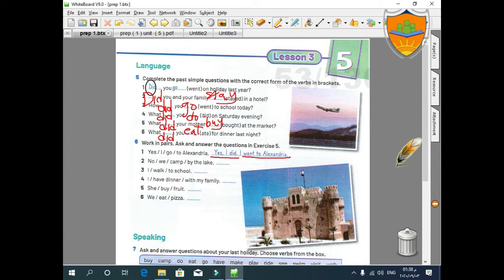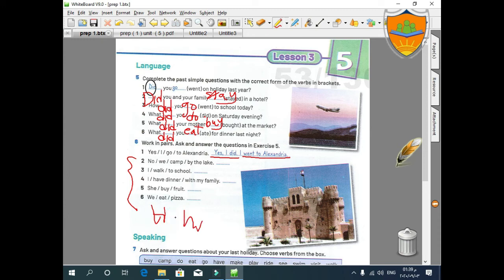It's optional. You can answer with a short answer, yes, I did, or no, I didn't. Or, yes, I went to Alexandria. Yes, I played football. Yes, I traveled to Paris. A complete answer is a complete sentence. And so on. It's homework for you. You have to do it as homework.